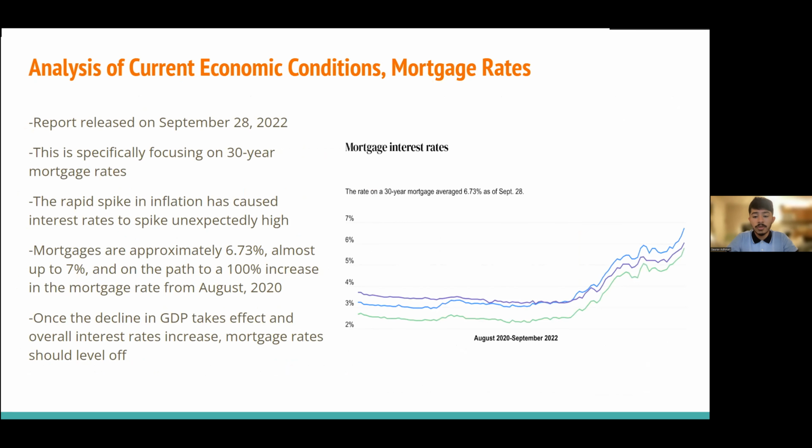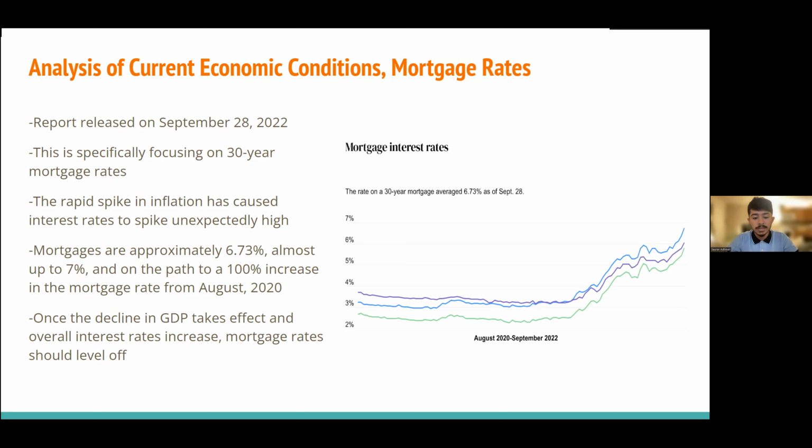This specifically talks about the mortgage rates, the 30-year mortgage rates. And this report was released on September 28th of 2022. You could see the rapid spike in inflation that has caused interest rates to spike unexpectedly high. So comparing from August 2022, you could see that the mortgage rate was just between 3 and 4%, whereas in September 22, it's going well past almost 7%. So that's almost on a path of 100% increase.